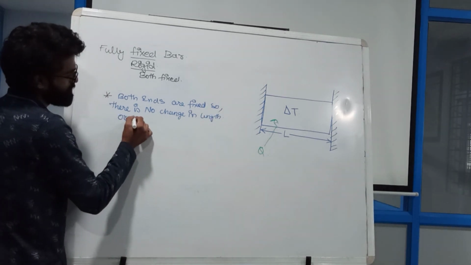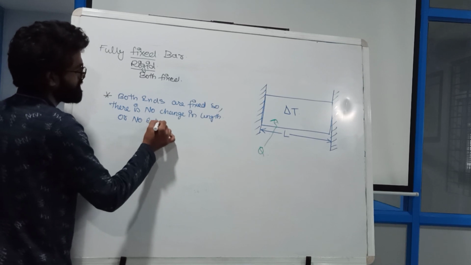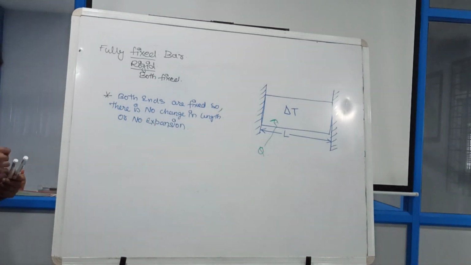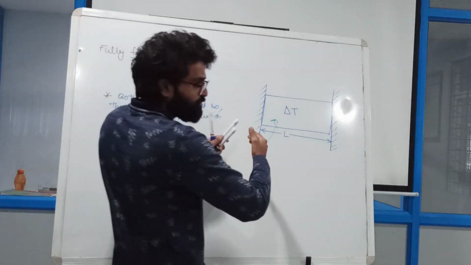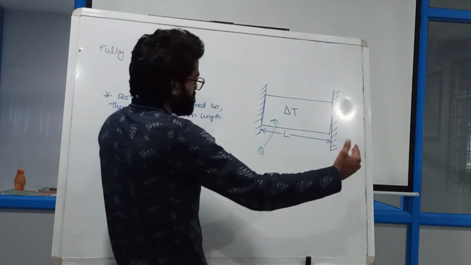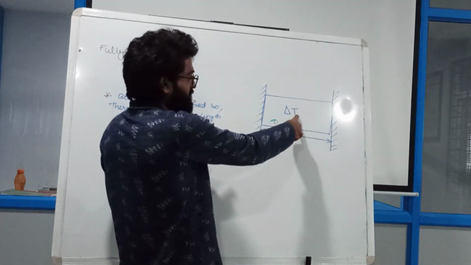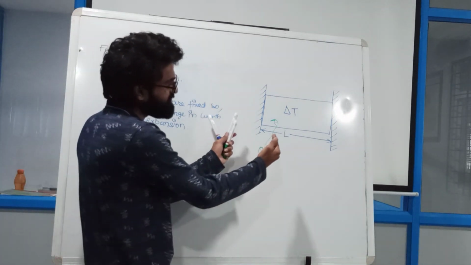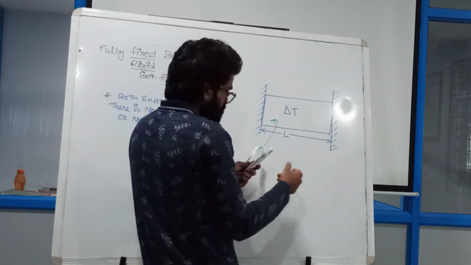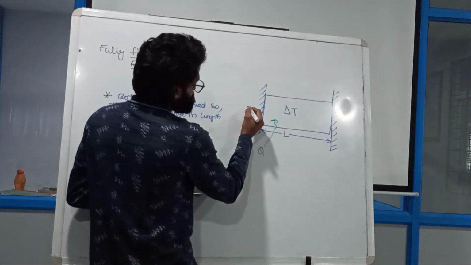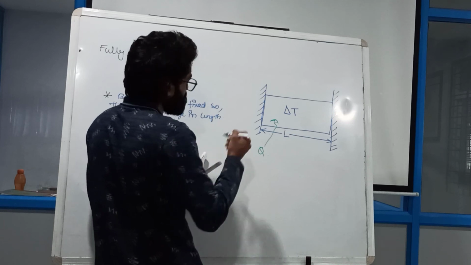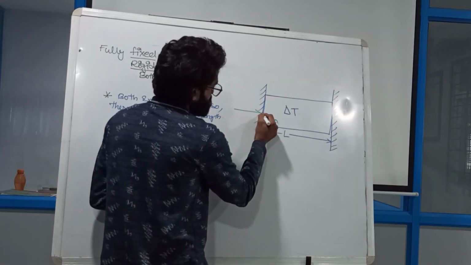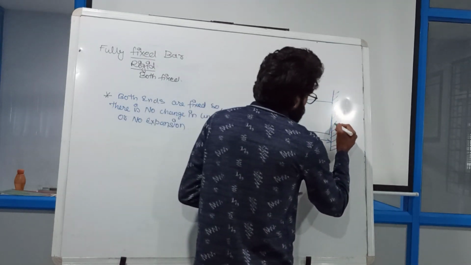Or no expansion. So expansion is not possible because both ends are fixed. If this bar tries to come outside, because of the heat I am providing and the delta T, the temperature is changing, definitely this bar is going to expand. But it is not expanding because this particular fixed end is going to give me the force in these two directions.